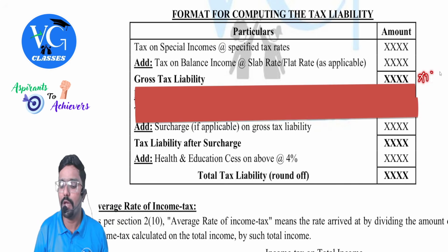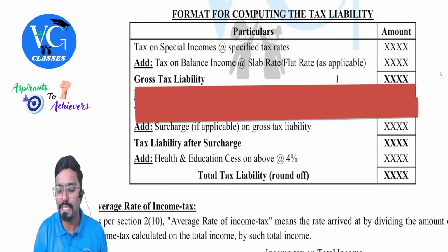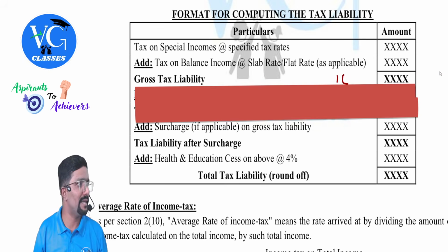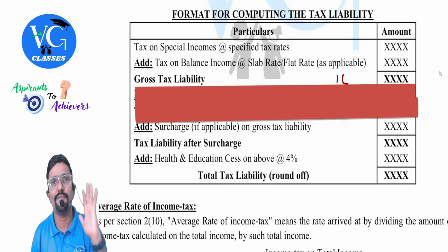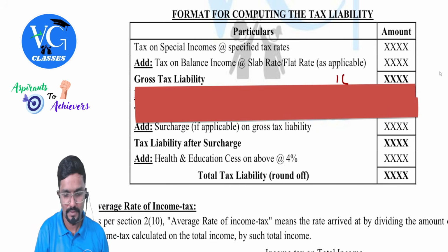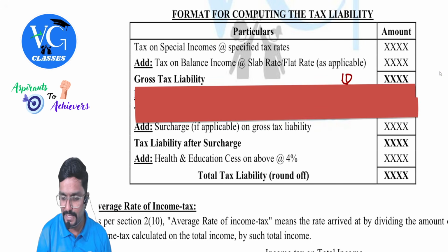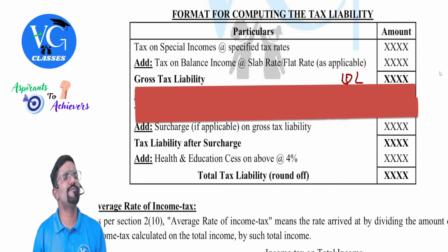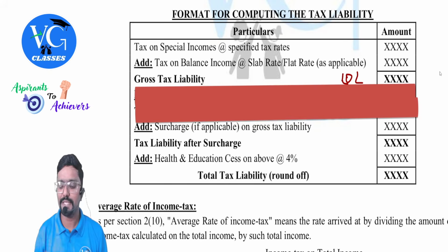I need to apply the 15% on this. Let me take a figure so that you will understand properly. Let me take gross tax as 10 lakh. Surcharge, assume, is 15%. So 15% of 10 lakh comes to 1.5 lakh.